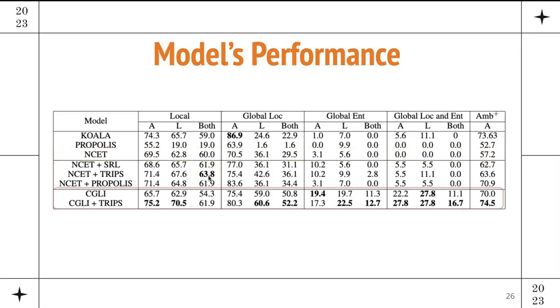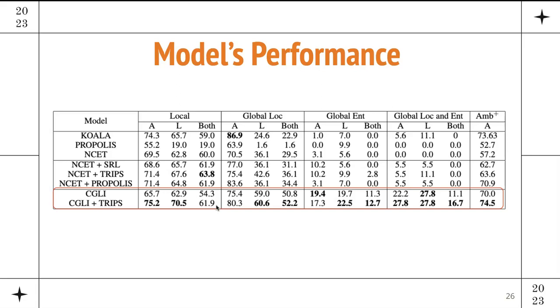Once we move to CGLI, compared to CGLI plus TRIPS, remember that we didn't see any improvement in the prior metrics, but here we clearly see a large amount of improvement. And you can see, the CGLI method was a global method, right? So it was already good at deciding about global information. And we see here that the local information have seen much more of a boost. So we can conclude that basically the integration process has a complementary effect or a complementary improvement to the capabilities of the original backbone.